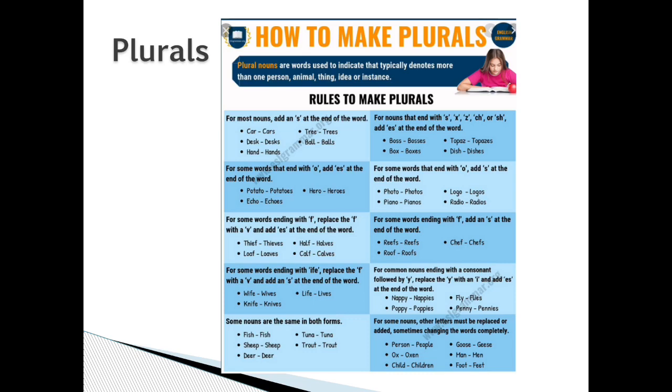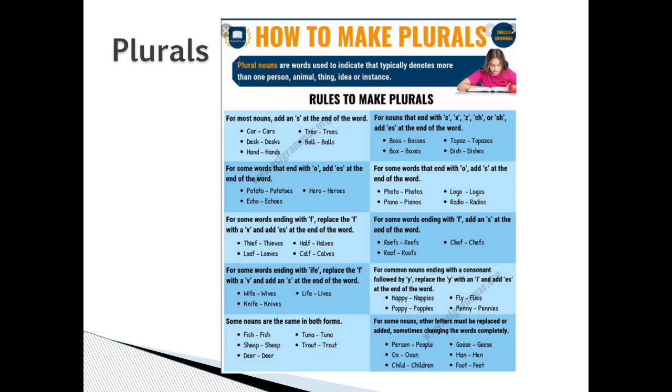For nouns that end with S, X, Z, ch, or sh, add ES to the end of the word, like boss, bosses, box, boxes. For some words that end with O, add ES at the end of the word: potato, potatoes, hero, heroes, echo, echoes. For some words that end with O, add an S at the end of the word: photo, photos, piano, pianos, radio, radios.